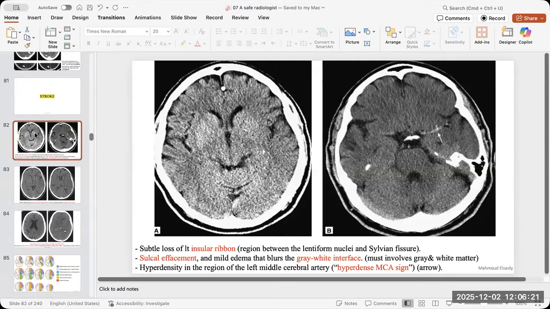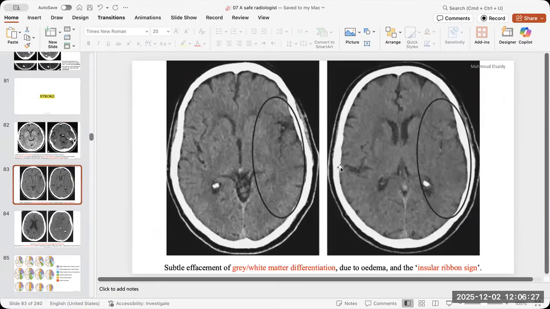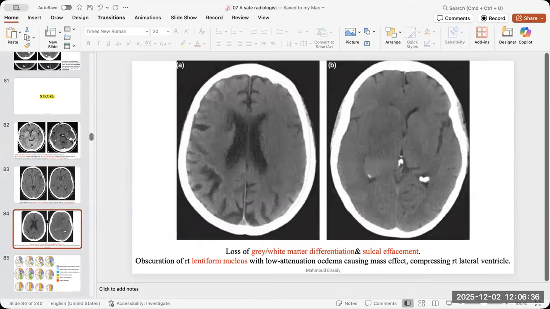Then the stroke. All of you already know about the signs of the stroke: the hyperdense vessel sign, the loss of gray-white matter differentiation. Compare with the other side, you will find it obscured here. Also the stroke can cause mass effect. It can cause brain herniation. It can cause hemorrhagic transformation.